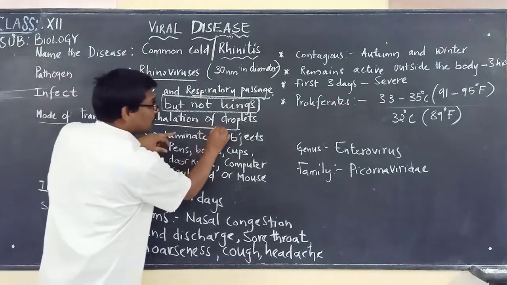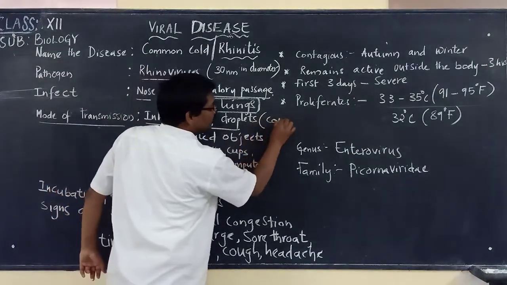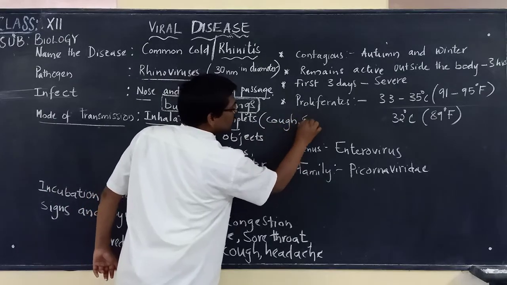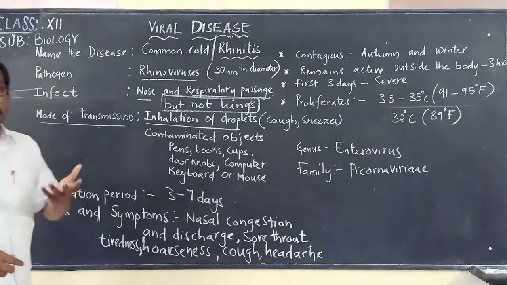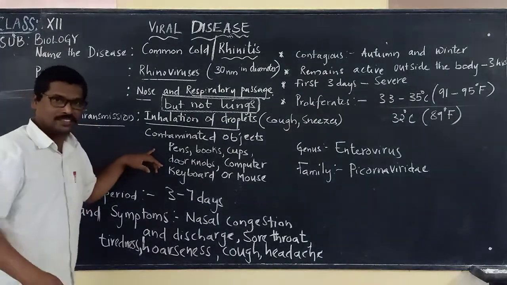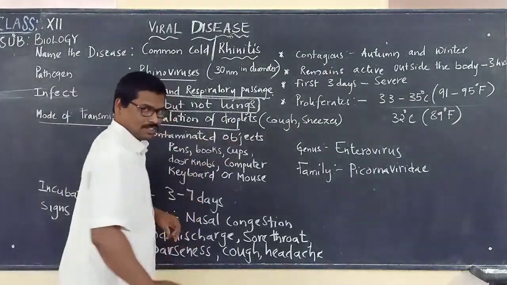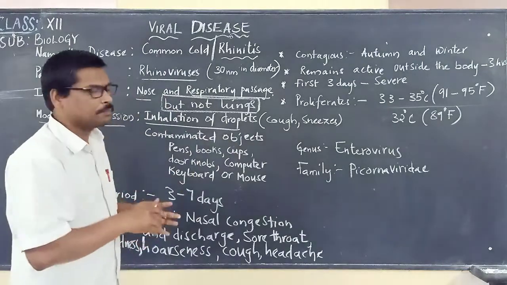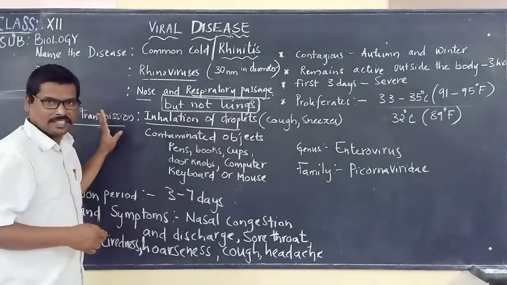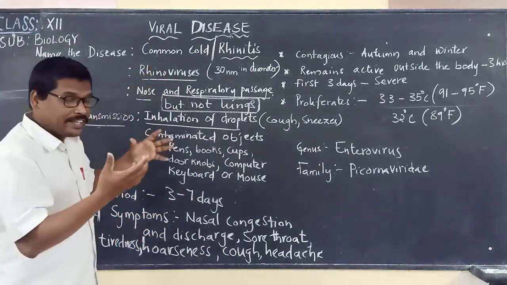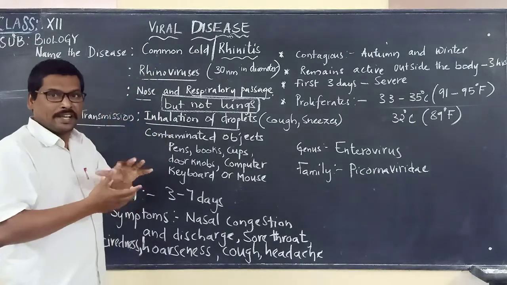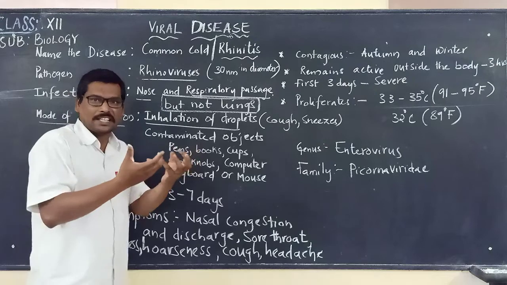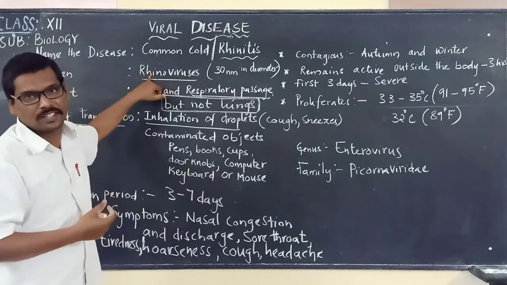So by the inhalation of droplets from a cough or sneeze, the person may be infected. Or otherwise, through contaminated objects. When a person suffering from the common cold continuously touches his nose, mouth or eyes, his hands are contaminated with this pathogen, the rhinovirus.